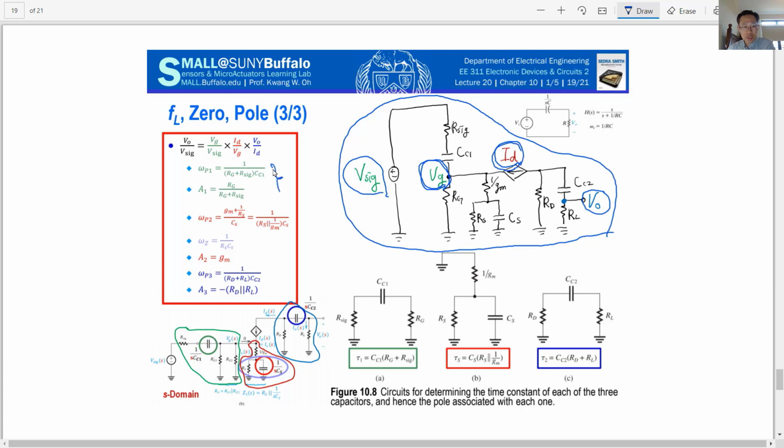From each stage analysis, you have the gain information, A2, A1, and A3, and frequency information, P1, P2, P3. P we call pole frequency, and omega 0 we call zero frequency. Zero frequency is related with this purple color component.